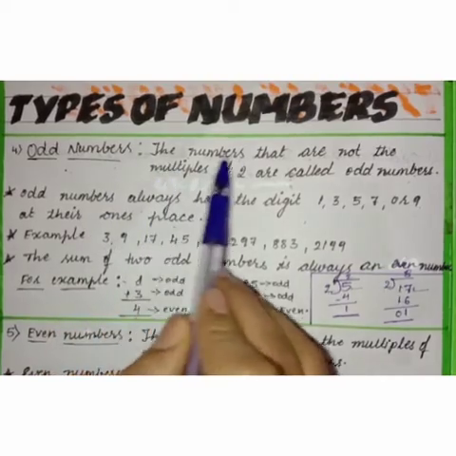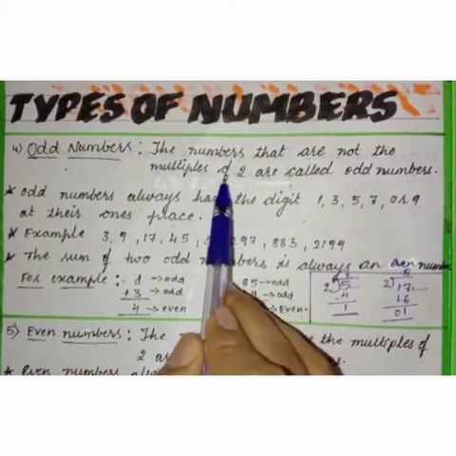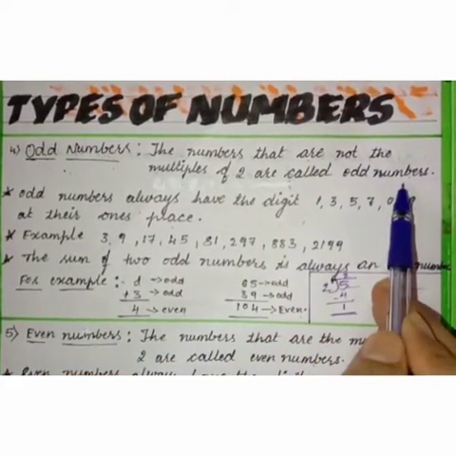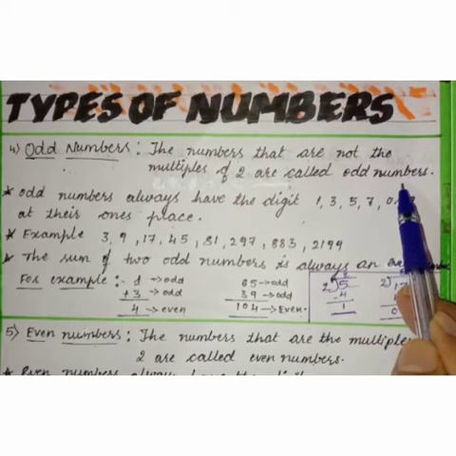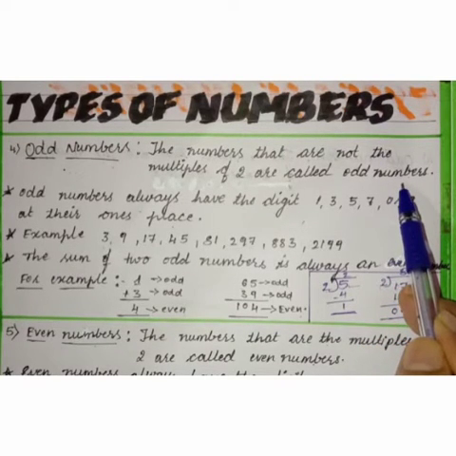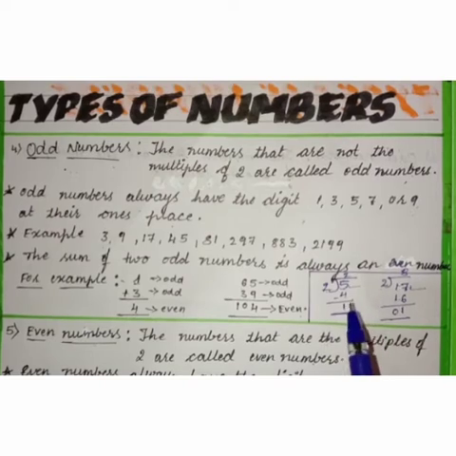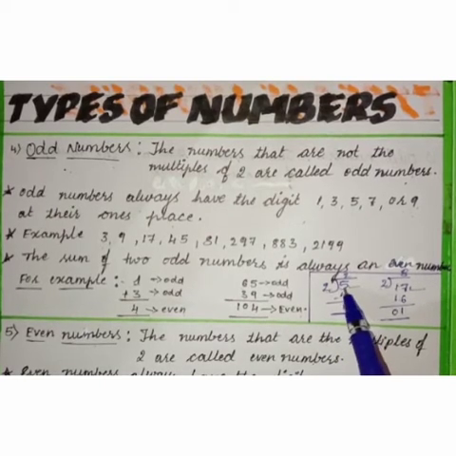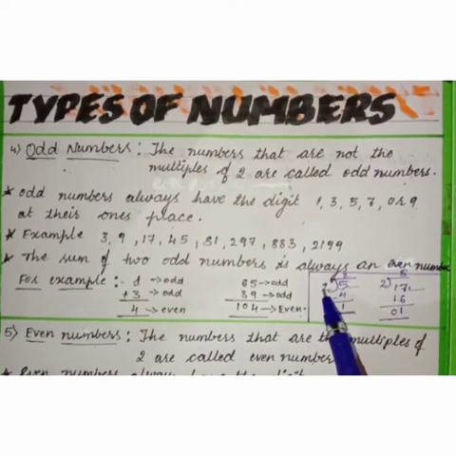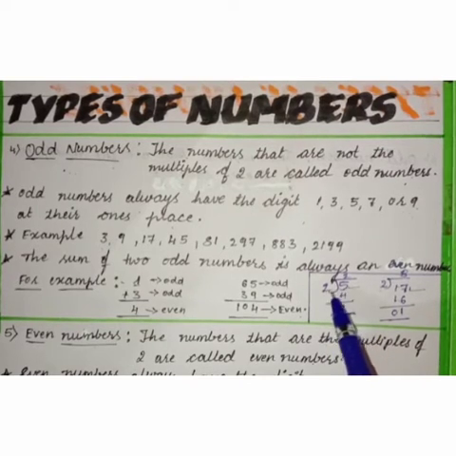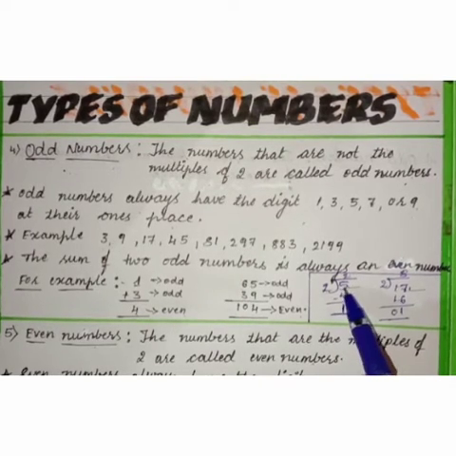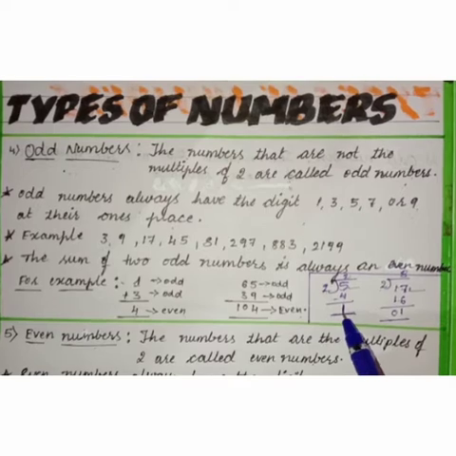The numbers that are not multiples of 2 are called odd numbers. There is one more definition for odd numbers: the numbers which are not divisible by 2 are called odd numbers. Take for example, here we have dividend 5 and divisor 2. If we divide 5 by 2, we will get remainder 1, isn't it? 2 twos are 4, so 5 minus 4 is 1. So we have remainder 1.